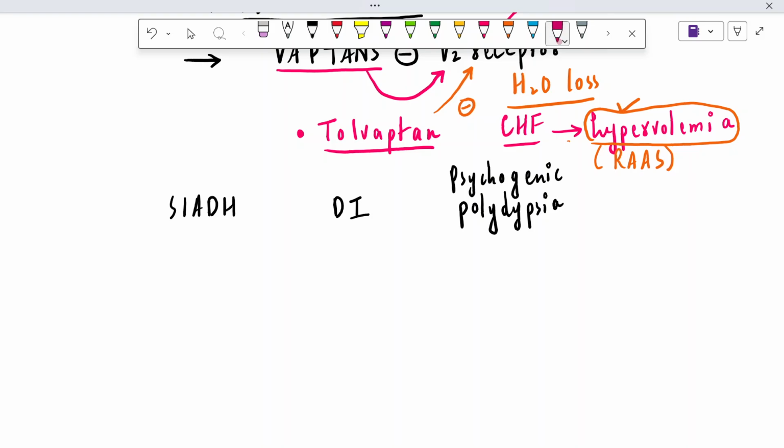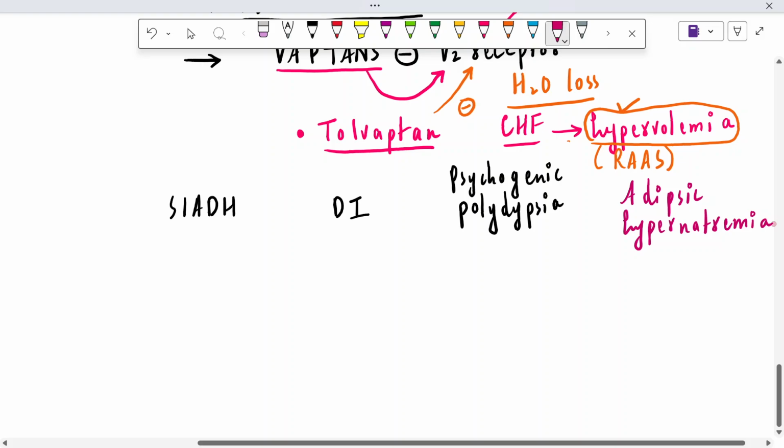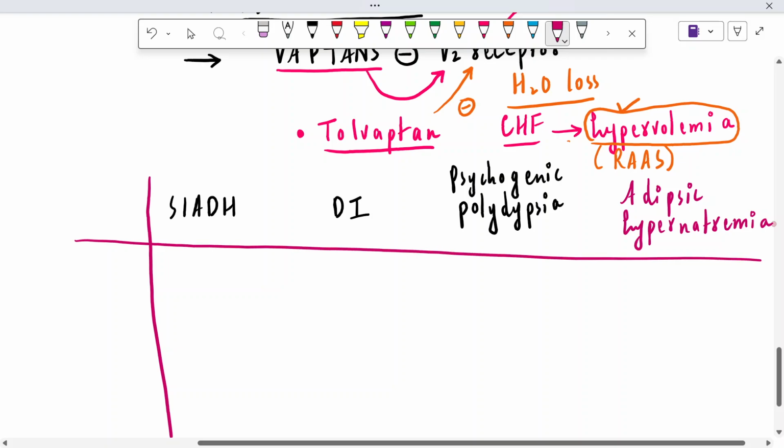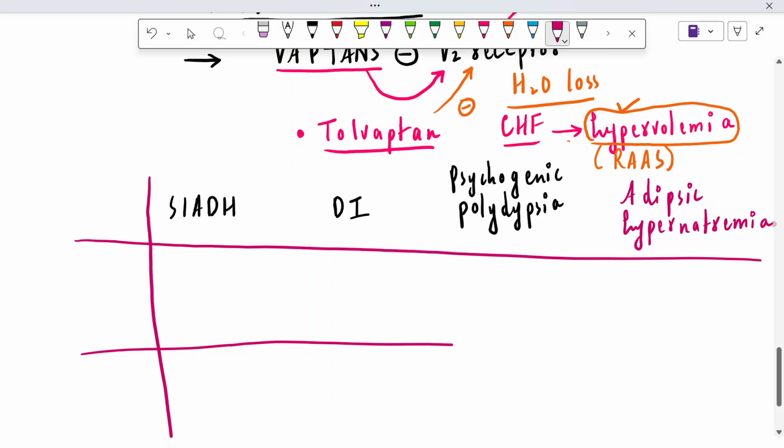And the last is adipsia, adipsic hypernatremia. We will see in all these four conditions the urine osmolality, the plasma osmolality, and the blood sodium levels, right?